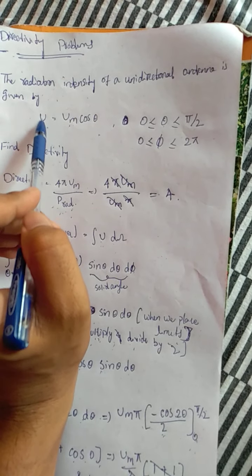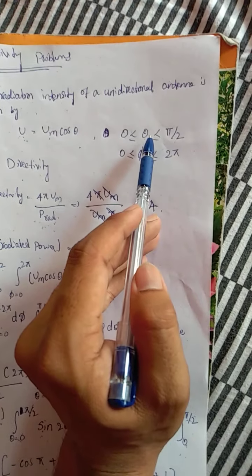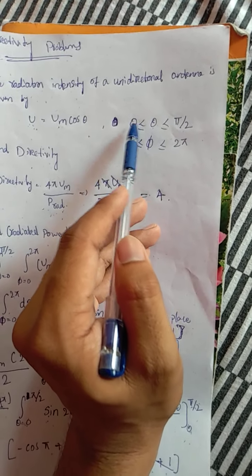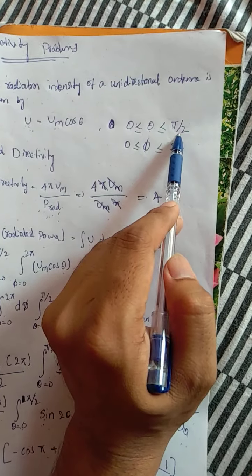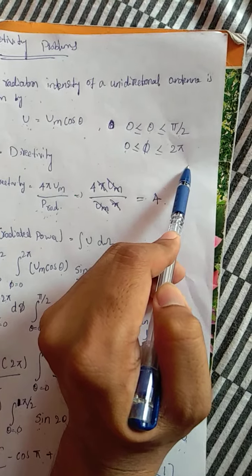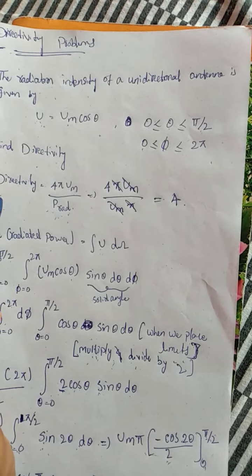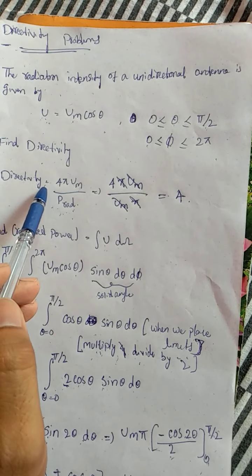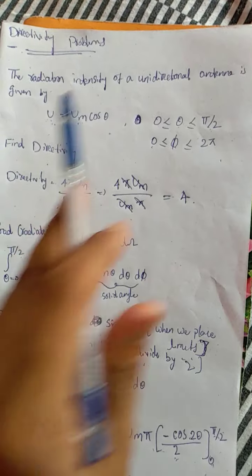Here in this problem U equals U_m cos theta, and we also have limits for phi and theta. The limits of theta are 0 to pi by 2, and for phi we have limits 0 to 2 pi. As you know, directivity is nothing but 4 pi U_m by P_rad.